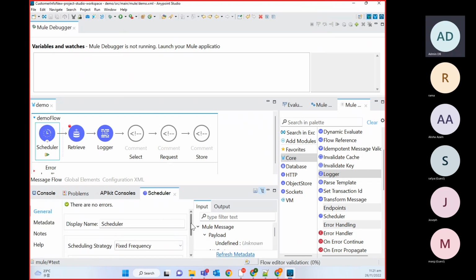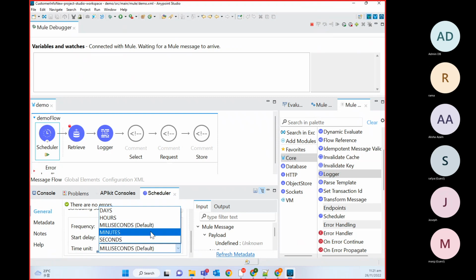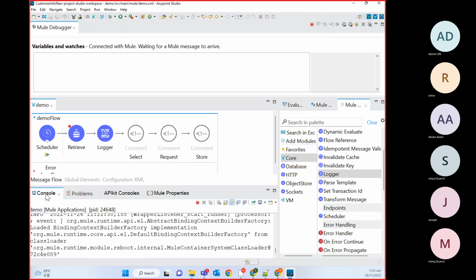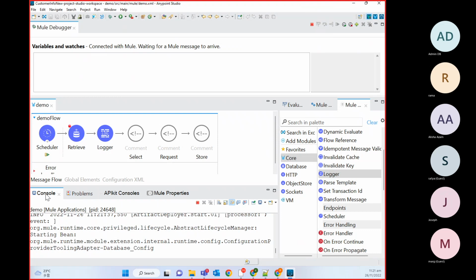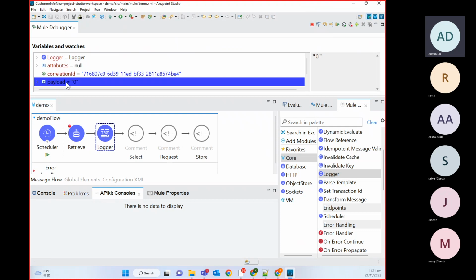Let me change this frequency also. This is every 1 second, so it's very fast. Okay, so you can see here by default value is coming as a 0.